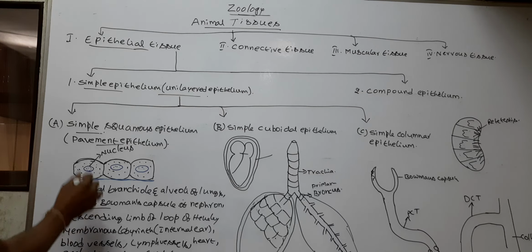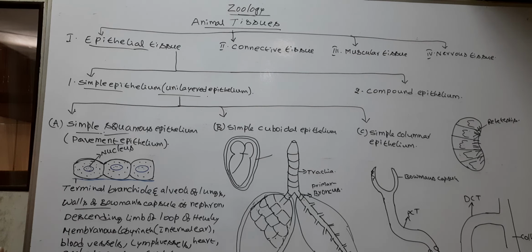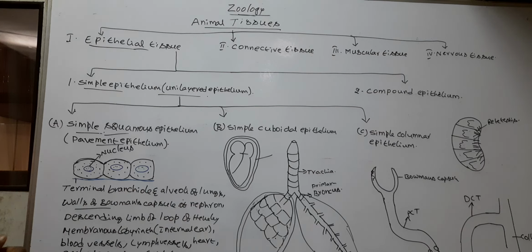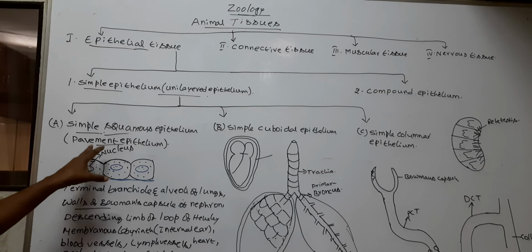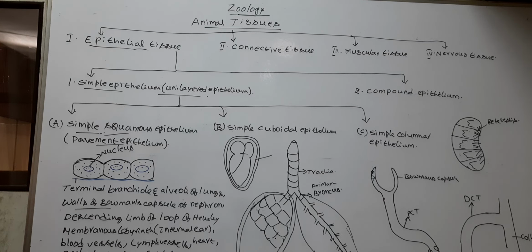So, this is the simple squamous epithelium. It is also called pavement epithelium. Cells are flat and tile-like. These are polygonal cells. The cells in the simple squamous epithelium are arranged in a single row or single layer.